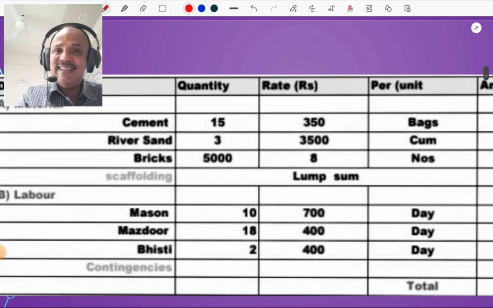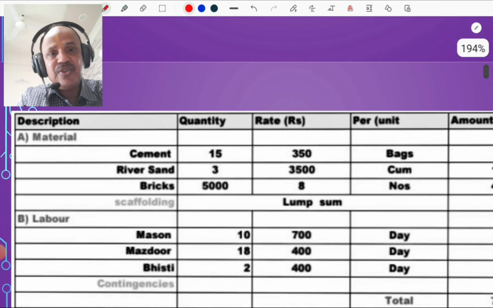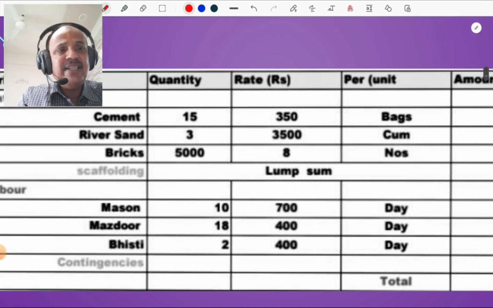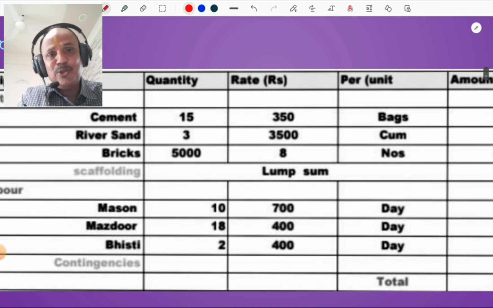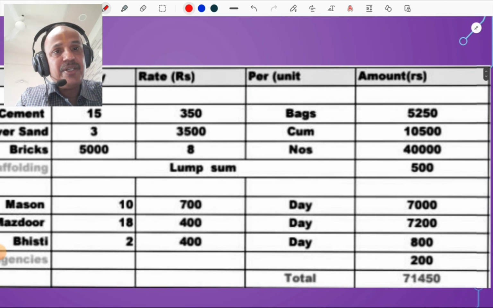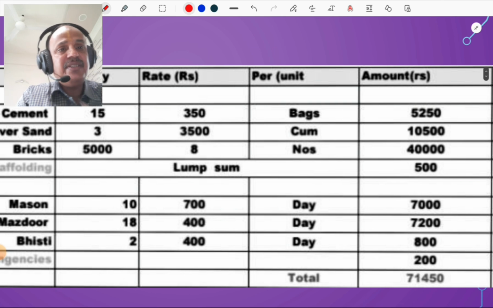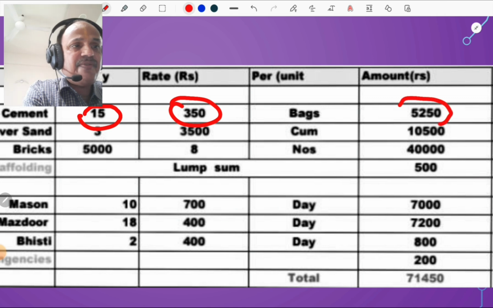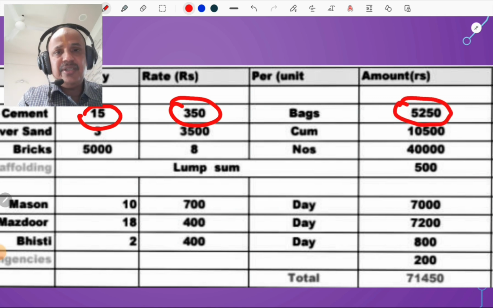So we get the quantity of material. So we prepare one table consisting of material and labor. What is the cement requirement? That is 15 bags. What is the rate of cement? It may vary year to year or month to month. So I take this rate as 350 rupees. It may be 400 rupees or it may be 350. And what is 15 multiplied by 350? We multiply these cement bags by this rate. We get the answer as 5250.